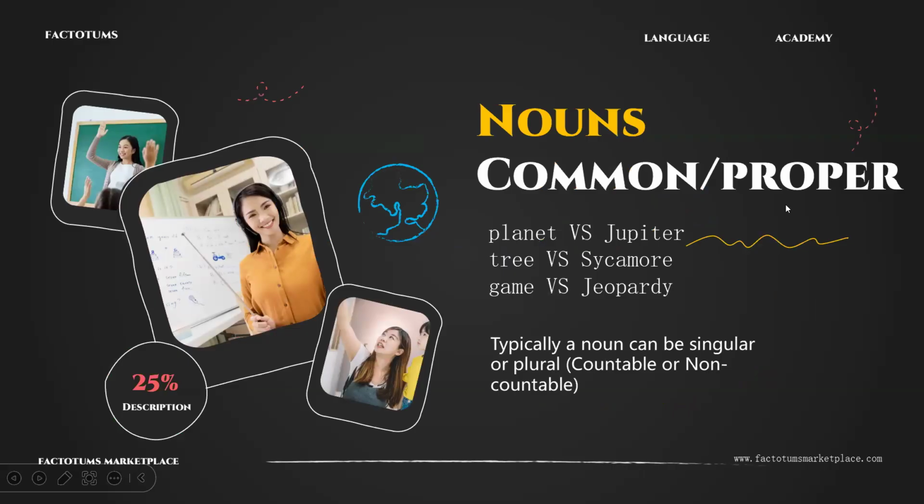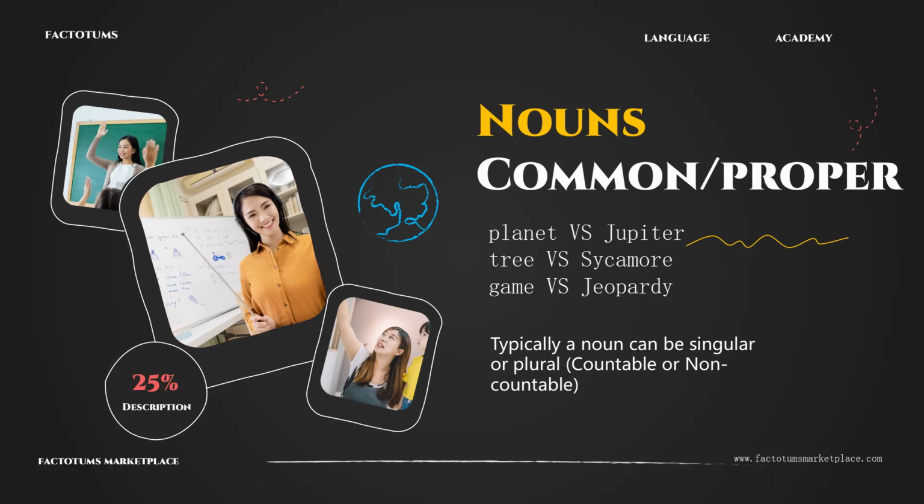Common versus proper nouns. For example, planet is considered to be a common noun. We do not write planet with a capital or uppercase letter. If you notice here, it is in lowercase because it's a common noun. If we were to give the name of a specific planet, then we would have to use a proper noun. In this case, we have to put an uppercase J. Jupiter.